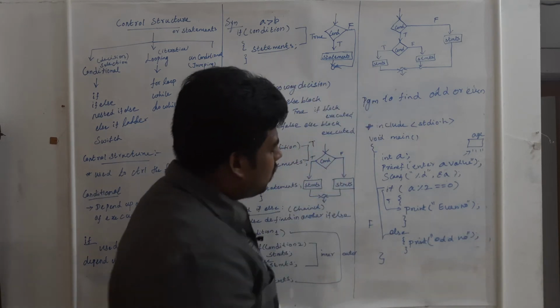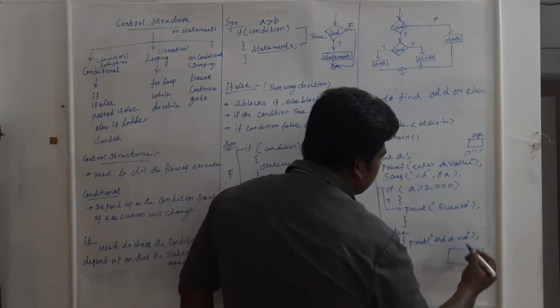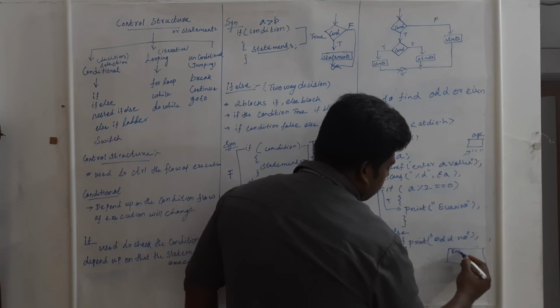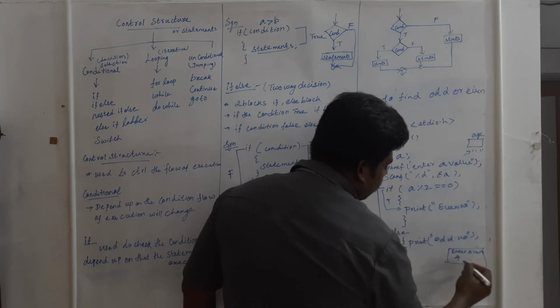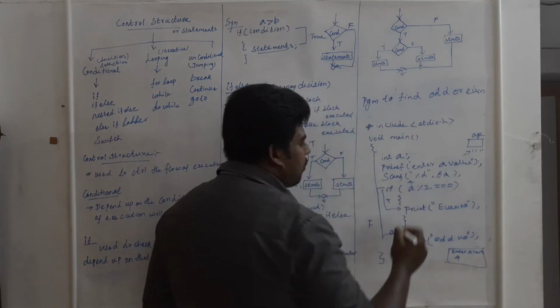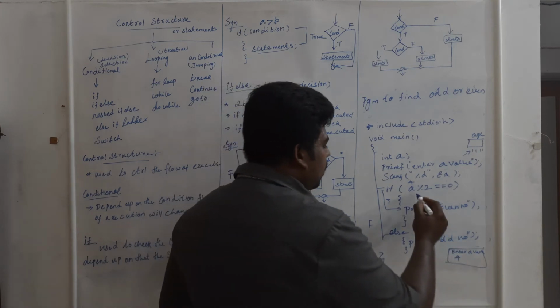How will it work? Here the condition will be checked. In the output screen, enter a value. Suppose my value is 4. 4 divided by 2. What remainder will you get?